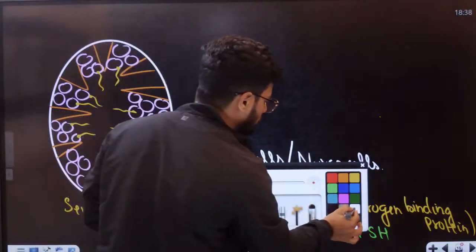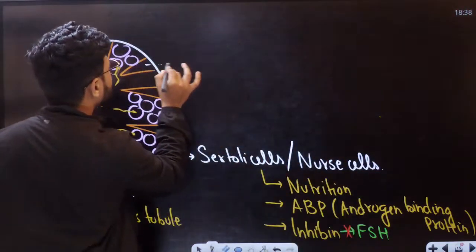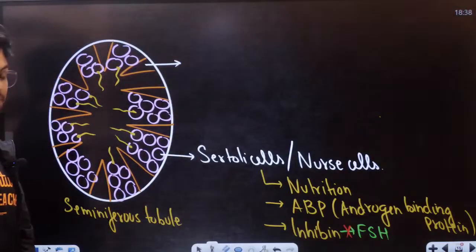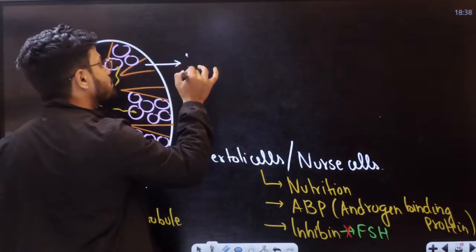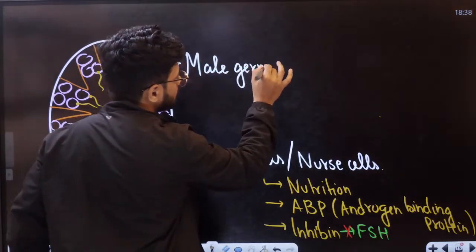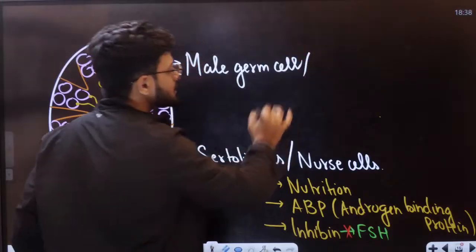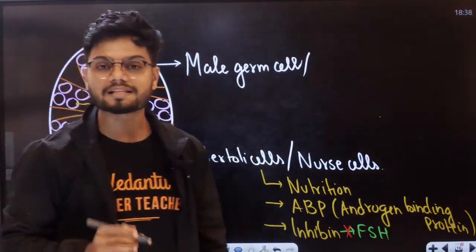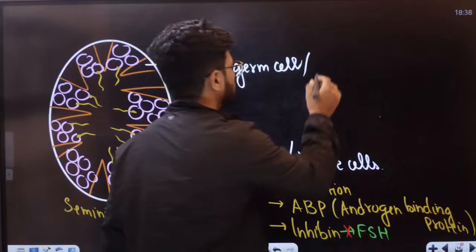Now, students, I want all of you to understand, there is one more cell here. This one more cell is called the male germ cell. This male germ cell is also called spermatogonia. Please remember this.